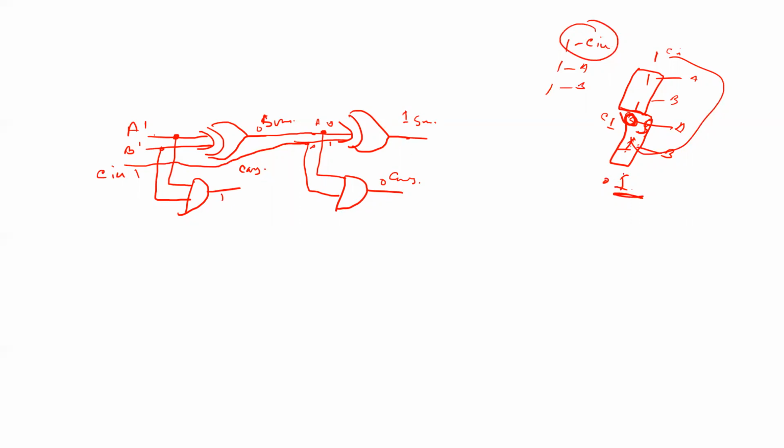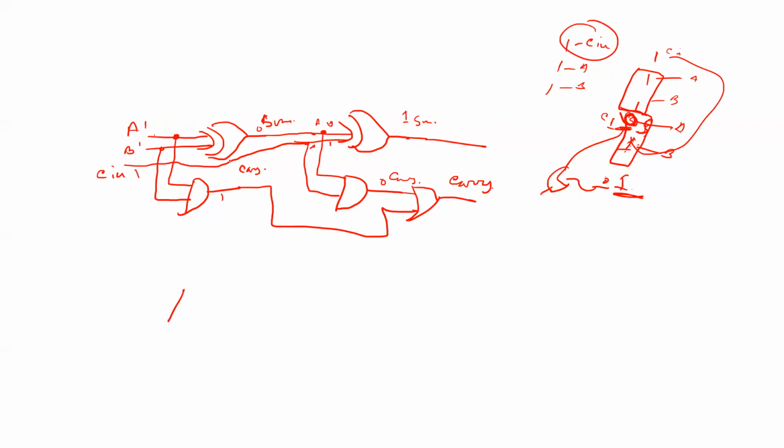And now we know that this carry and this carry are jointly one OR gate. So this carry and this carry, both carries, are jointly one OR gate. This is the final carry. So this is the sum and this is the final carry. So this is called a full adder circuit.